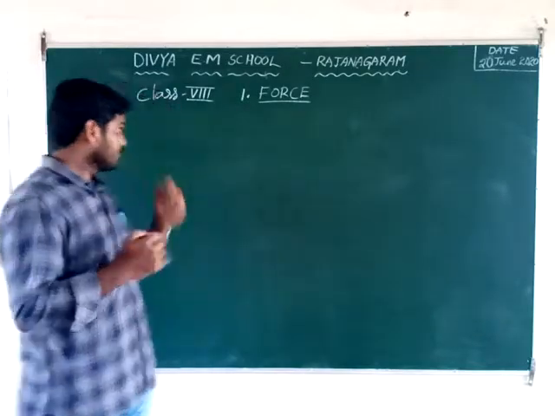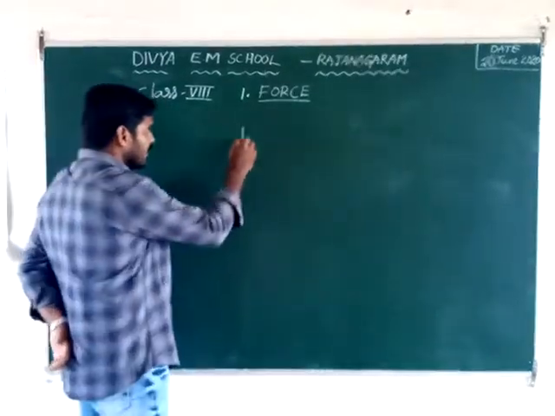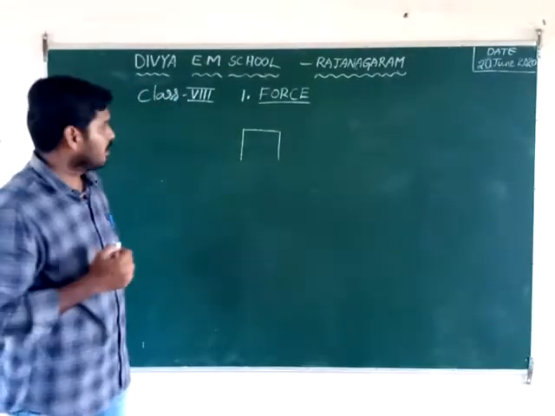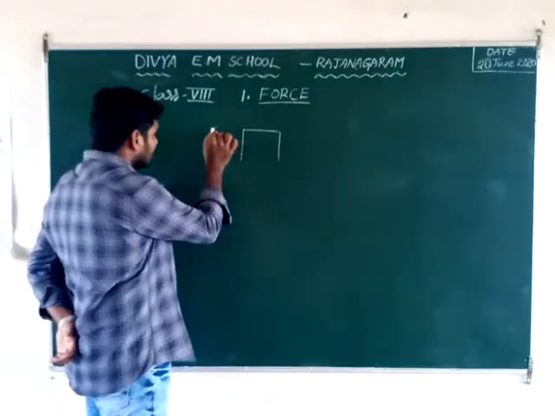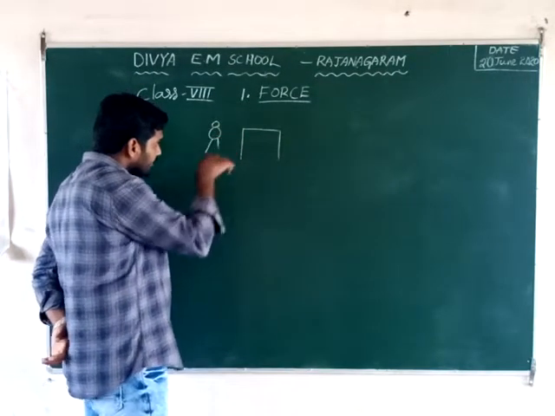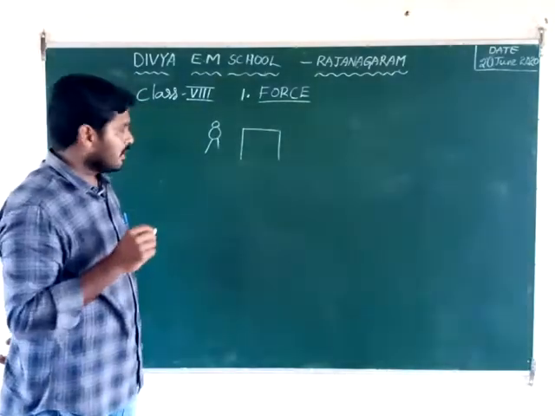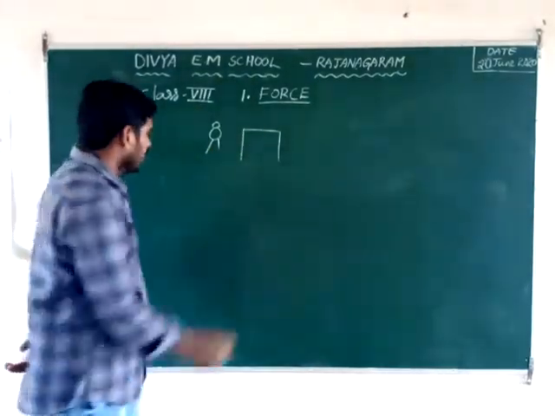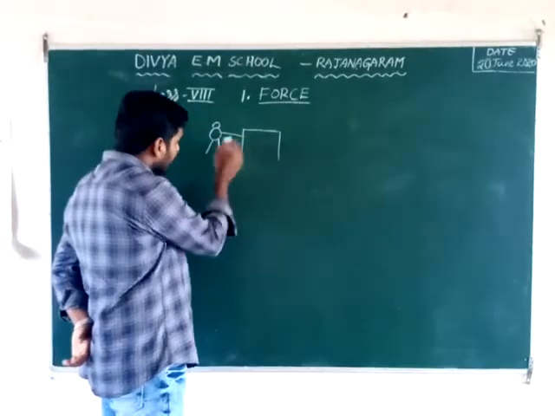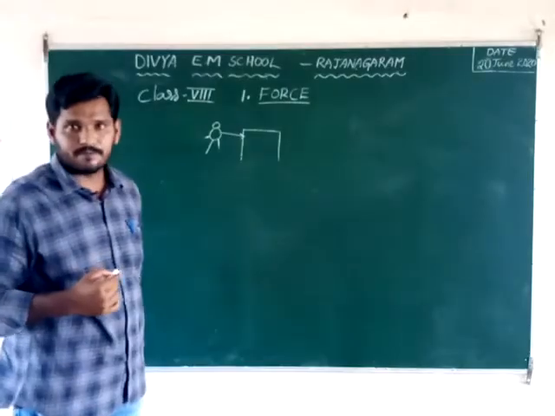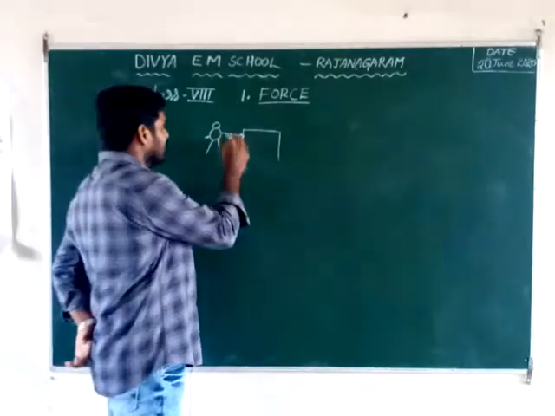We take a bench in our classroom. One person is here. This person moves this bench. Then the person applies some force on this bench.